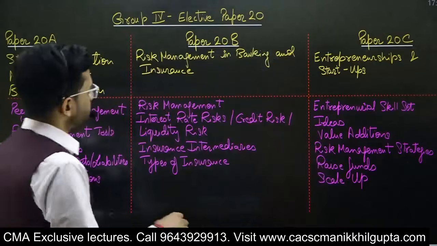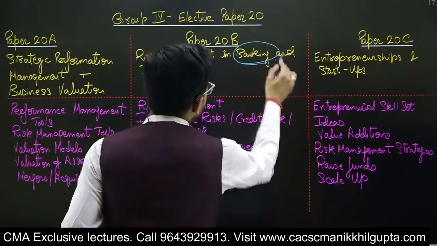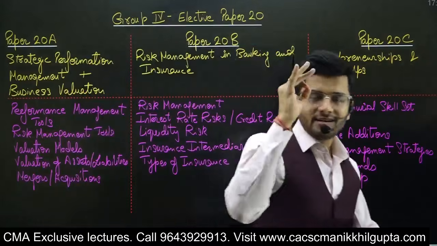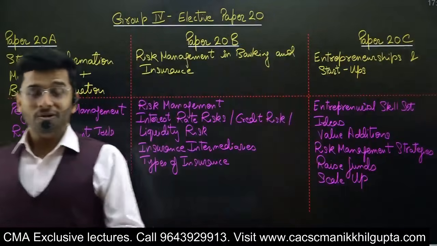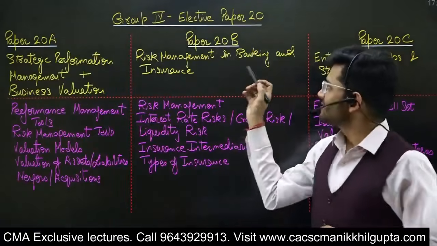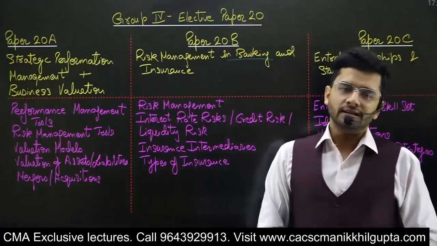Option number 2, risk management in banking and insurance. Now, everyone knows that banking is the lifeblood of any economy. No economy can exist without an efficient banking channel. No economy can exist without an efficient flow of money. And that is regulated by the banks, of course, ultimately regulated by the RBI, the Bankers Bank.